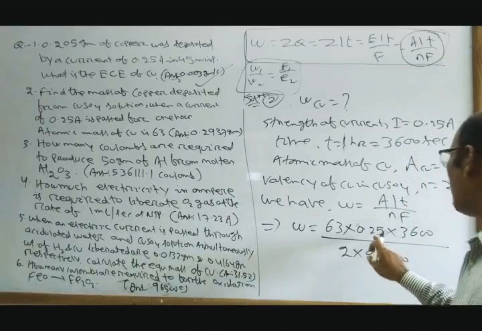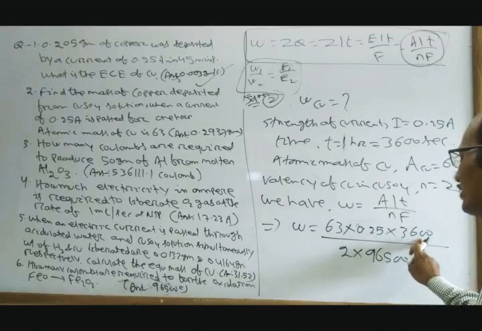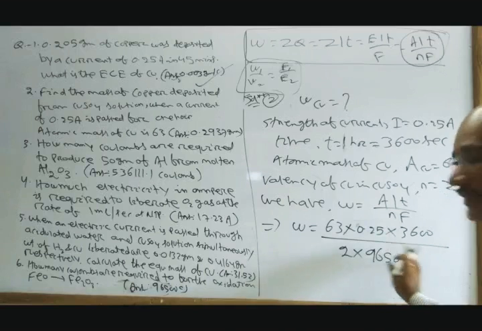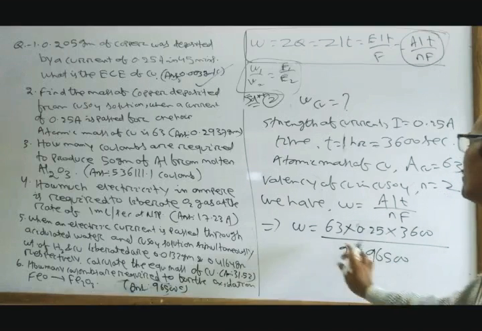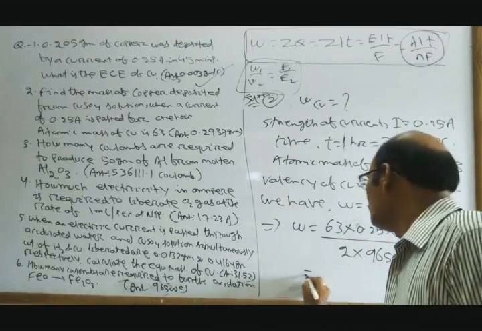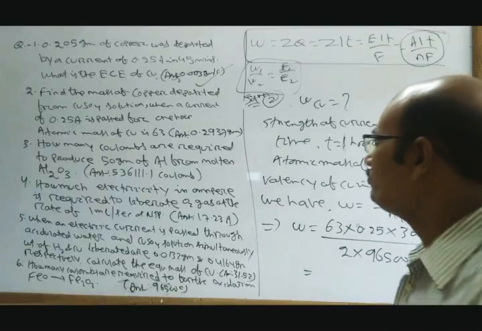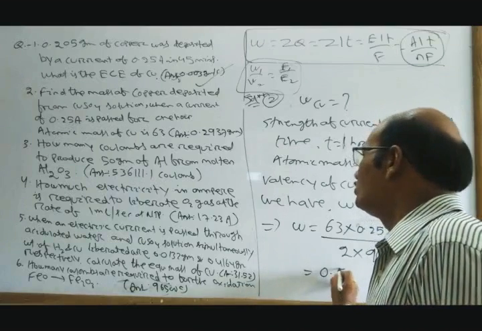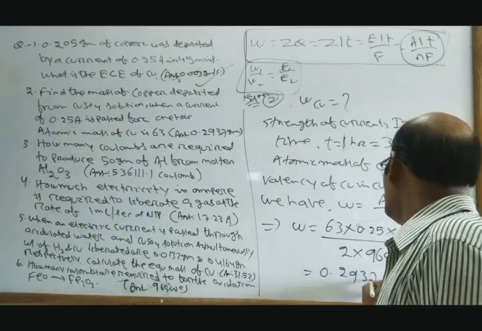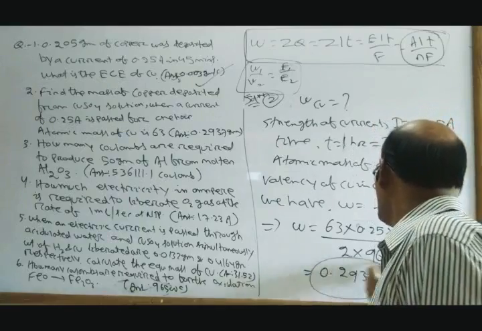Ampere into second is coulomb, so coulomb cancels out. We get 0.2937 gram, the answer.